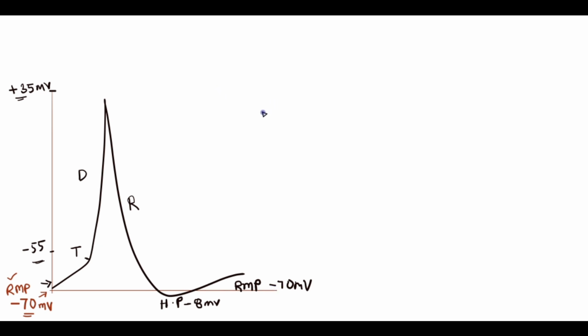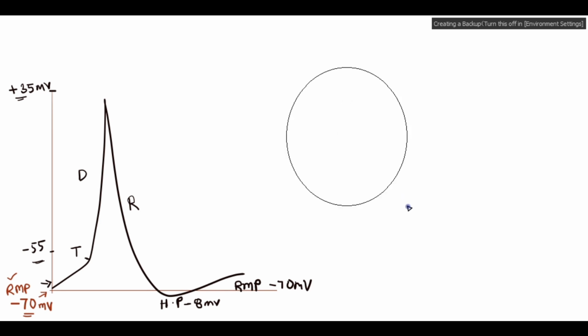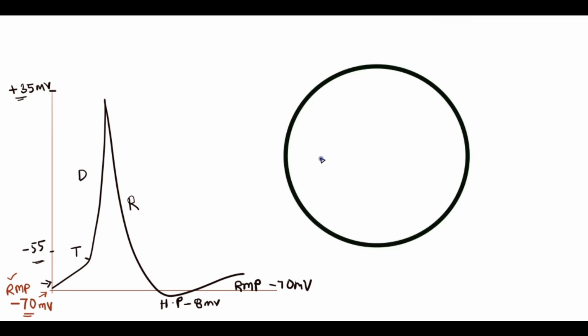Now I would like to explain the molecular basis of the action potential of excitable tissue in a simple manner. So here I am drawing the cell. Imagine this is a cell.